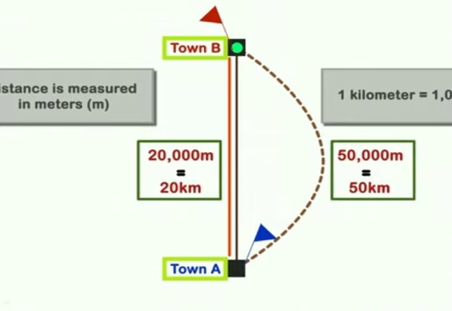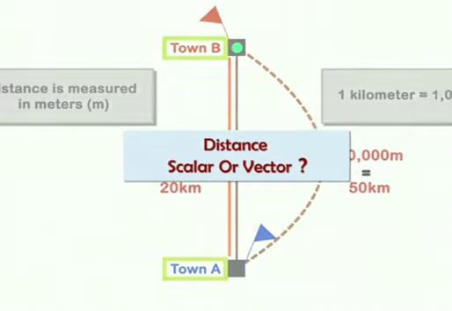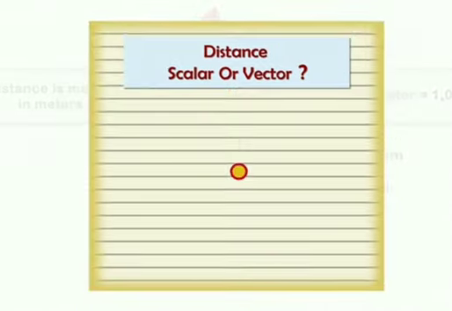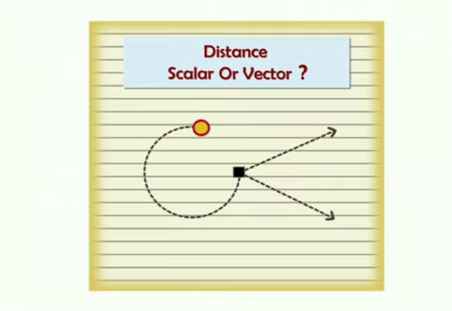Likewise, 50,000 meters as 50 kilometers. Is distance a scalar or vector quantity? If you travel 20 kilometers from this point, we can't say where you stopped. Maybe here, maybe there, or maybe you went around in circles. As it is not specifying any direction, it is a scalar quantity.